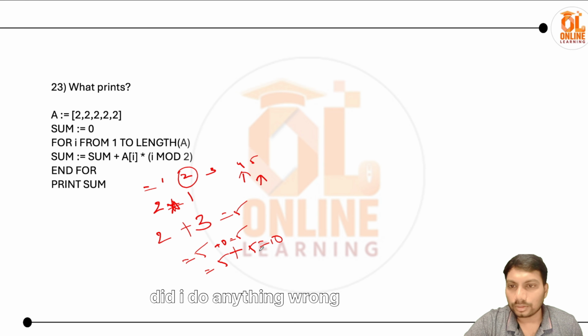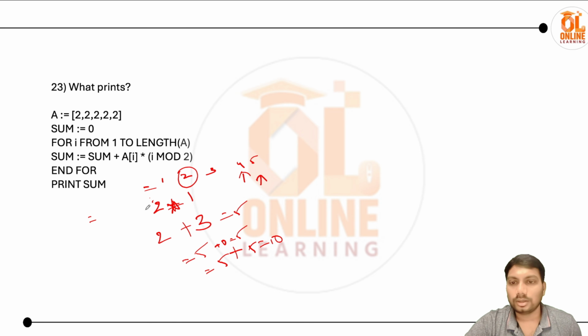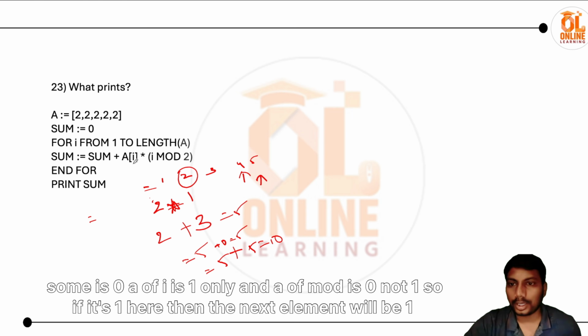Did I do anything wrong? Sum is 0. Oh, okay, I missed it, sorry guys. Sum is 0, a of I is 1 only, and a of I mod 2 is 0, not 1.